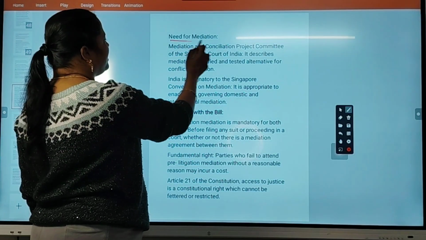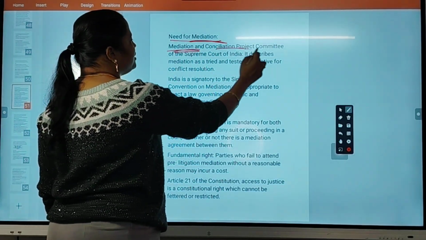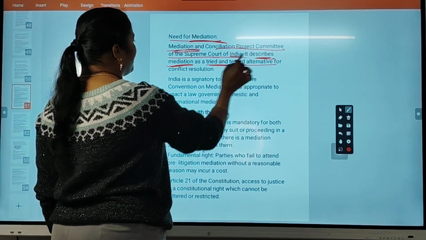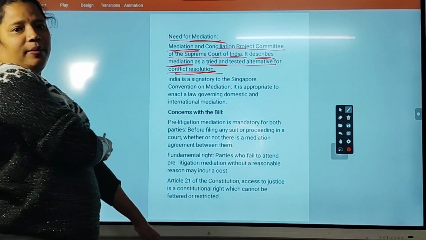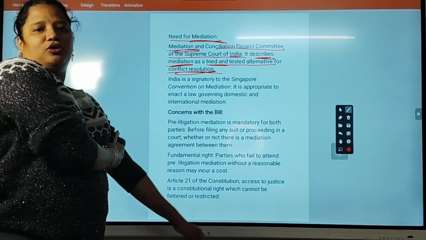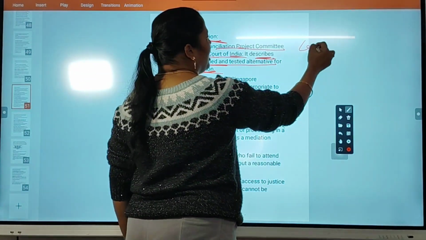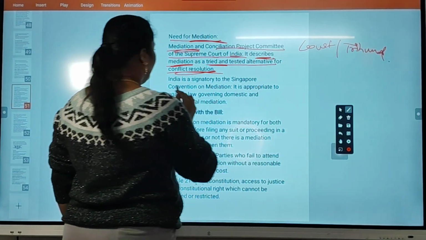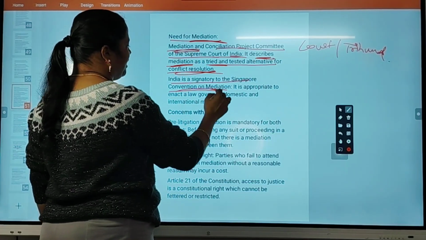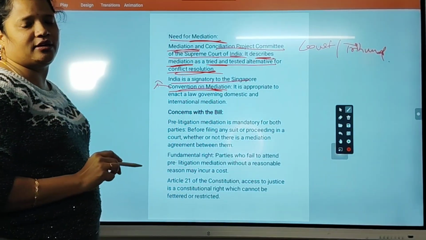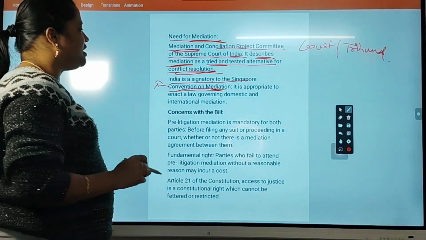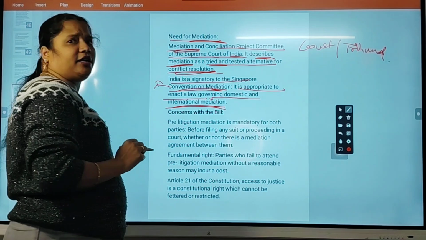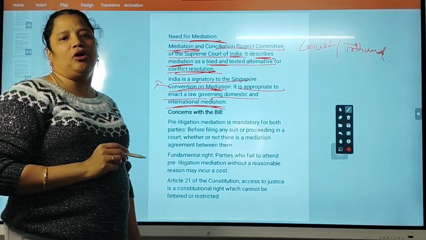What is the need for mediation? The Mediation and Conciliation Project Committee of the Supreme Court of India describes mediation as a tried and tested alternative for conflict resolution, rather than going to court or tribunal every time. India is a signatory to the Singapore Convention on Mediation. Even so, it is appropriate to enact a law governing domestic and international mediation. In international disputes also, they can be solved through mediation.